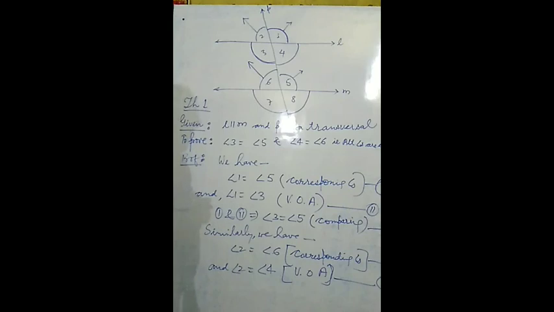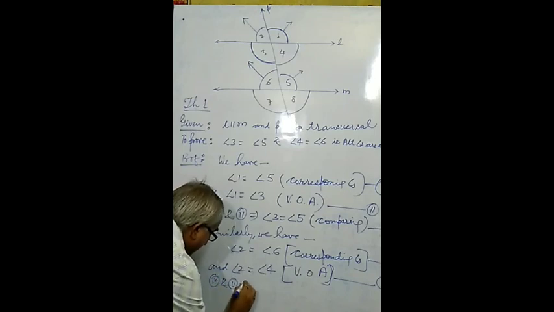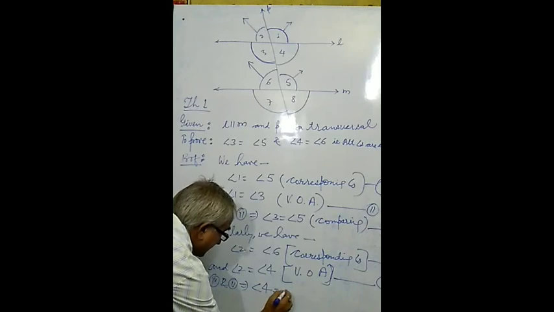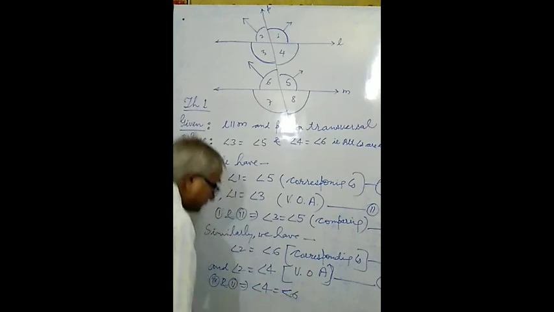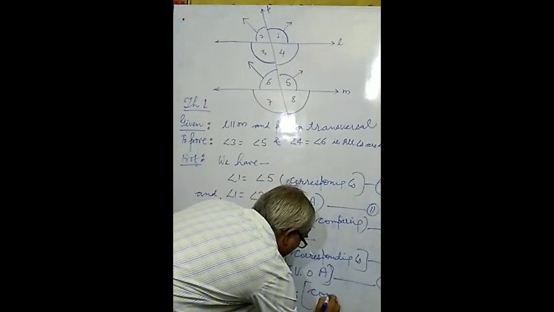Indirectly we can establish the relation between 6 and 4. Both are equal because both are equal to the same thing. So equation number 4 and equation number 5 imply angle 4 equals angle 6, and we get this result by comparing.